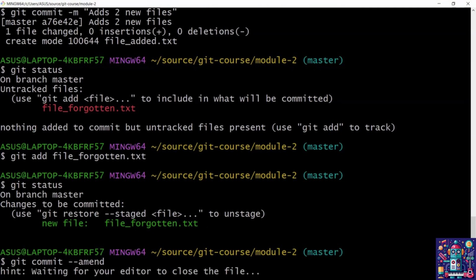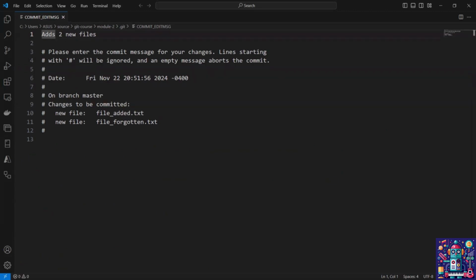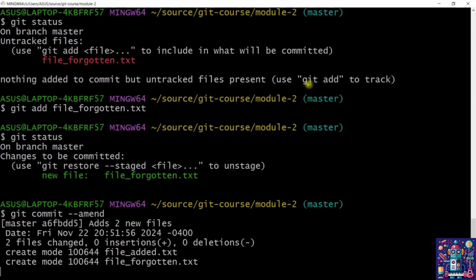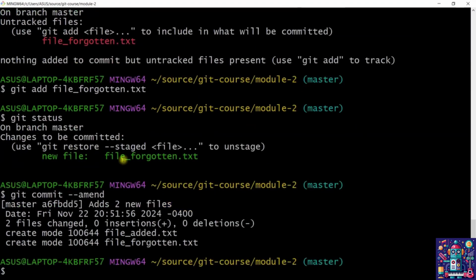And we're going to see that now that change that was in the staging area will be added to our commit. As you can see here, it says changes to be committed, new file added, and also new file forgotten. And we have here the commit message. I don't want to change it, so I can just close this. And as you can see, now we have that two files have changed in this commit. But how can we make sure that we indeed were able to put those two changes in this commit? We will see that next.